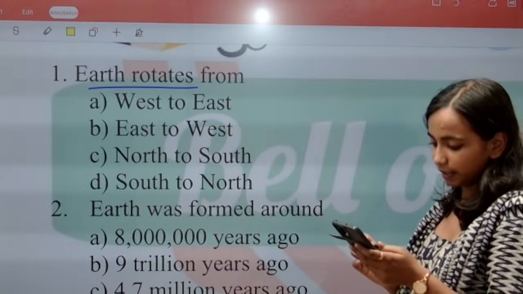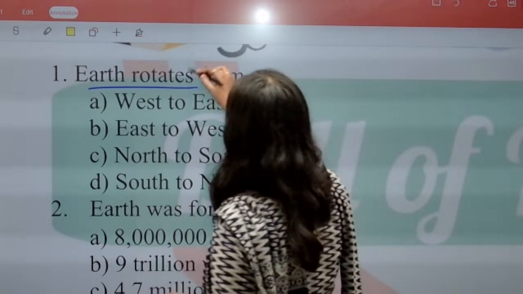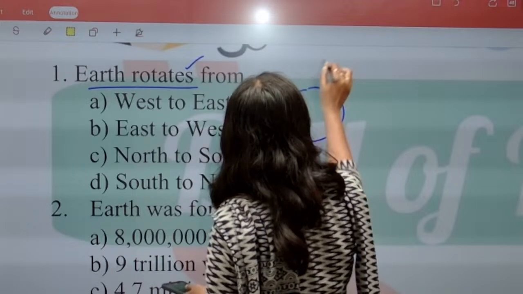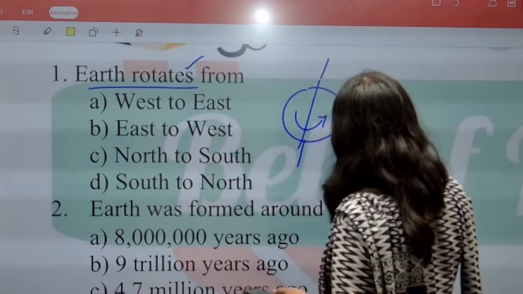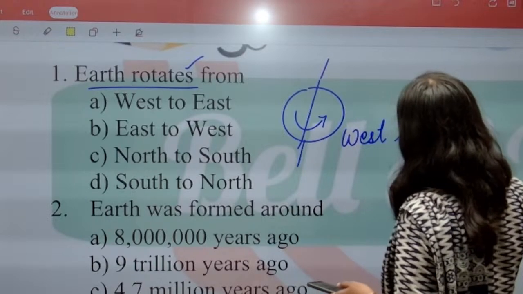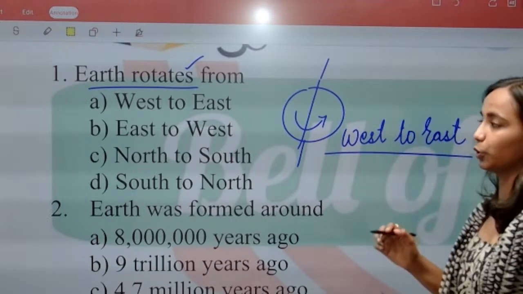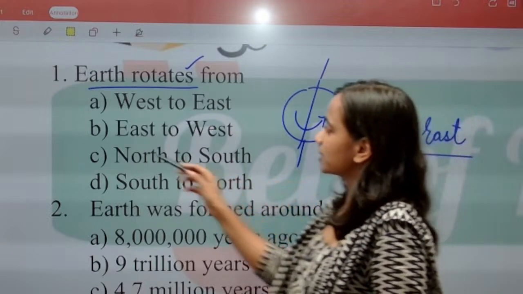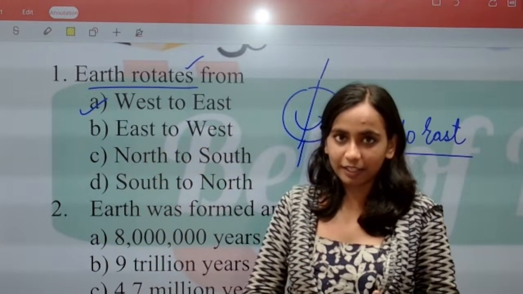Viral has said B. Kanishka has also said B. But we have to keep in mind Earth किस direction में rotate करता है? Earth always rotates from west to east. Earth rotates from west to east direction. Okay, not from east to west. Earth rotates from west direction to east direction.